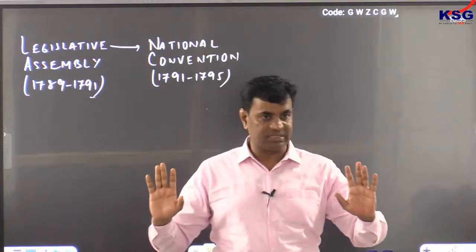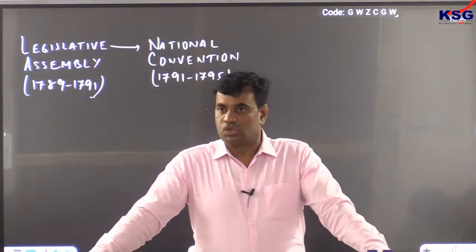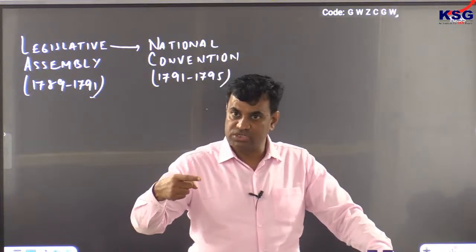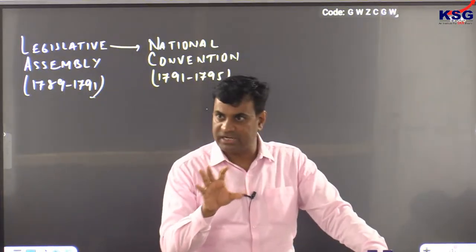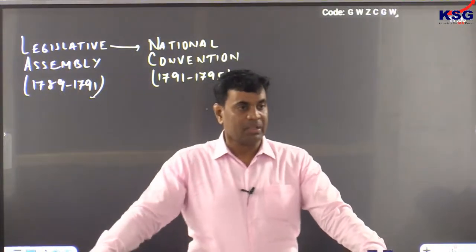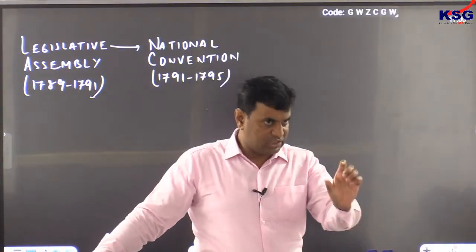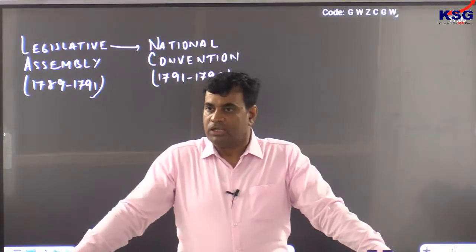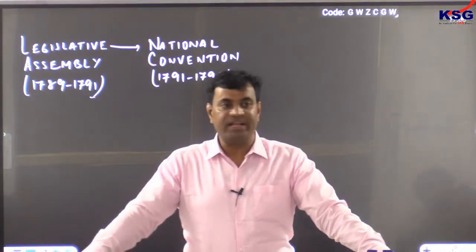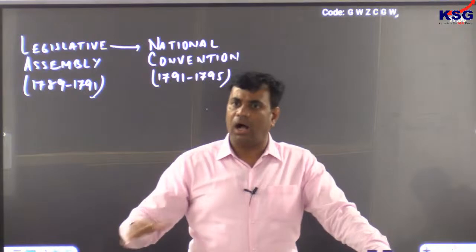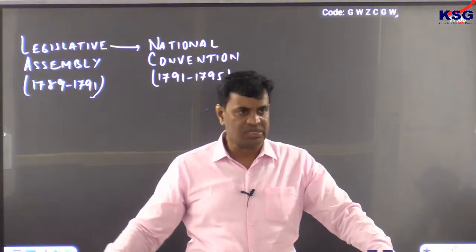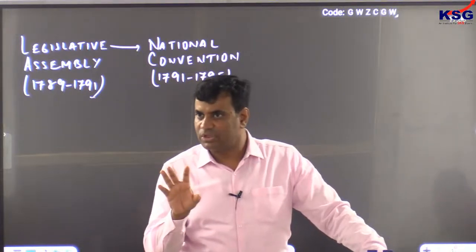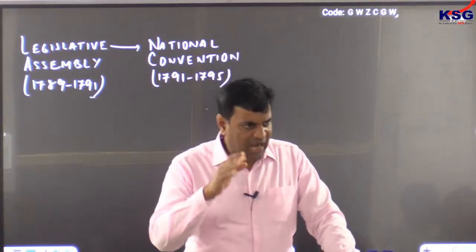Now, what happened at this time? Important one. It was basically a threat to the French Revolution because of Britain and Austria. So, to deal with this threat, they established a binding regime. What happened in these 4 years? There's a great twist in the French Revolution. During these 4 years, the French Revolution witnessed ultra-revolutionary groups, very aggressive revolutionary groups, to deal with anti-revolutionaries.